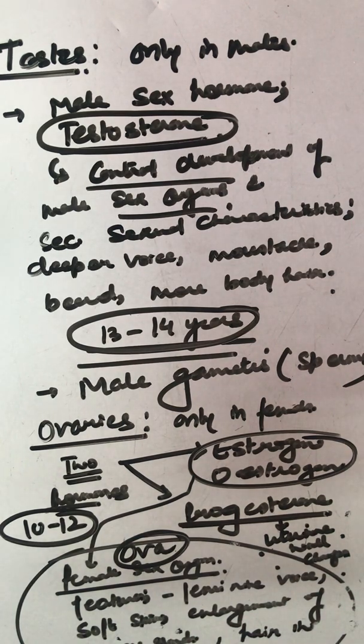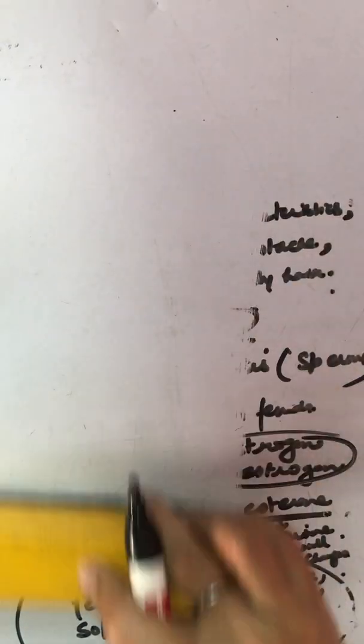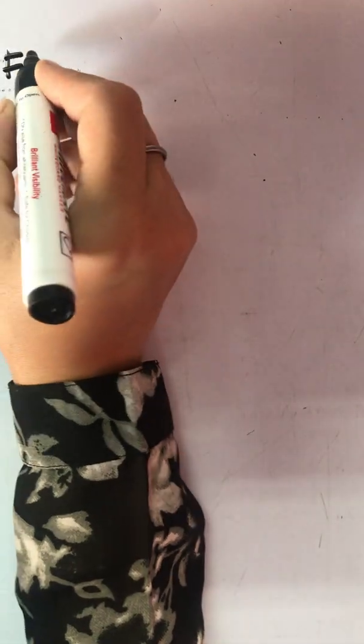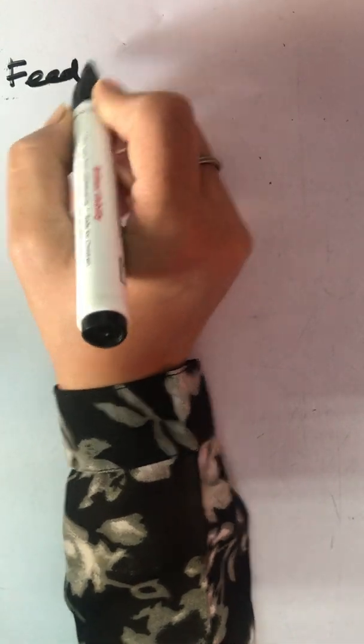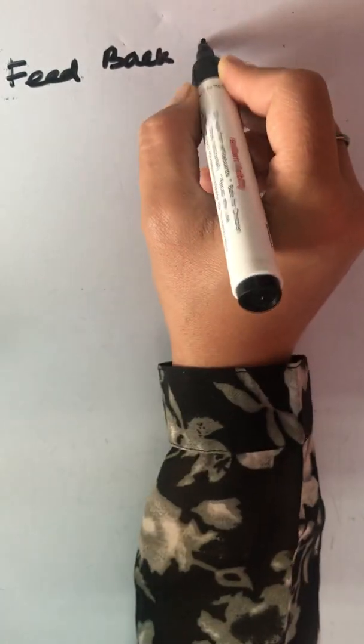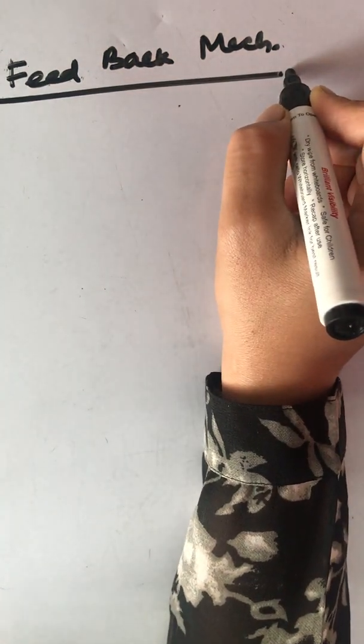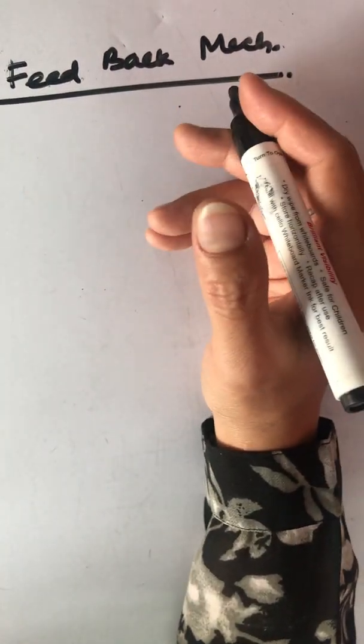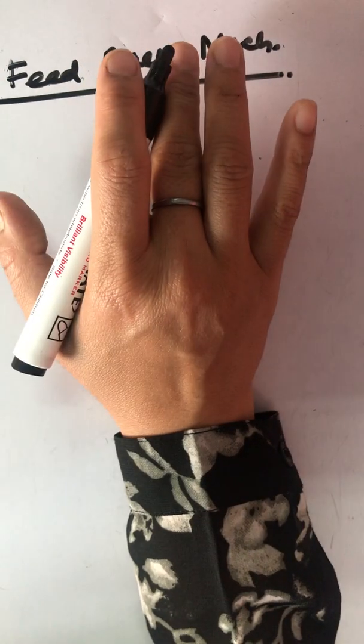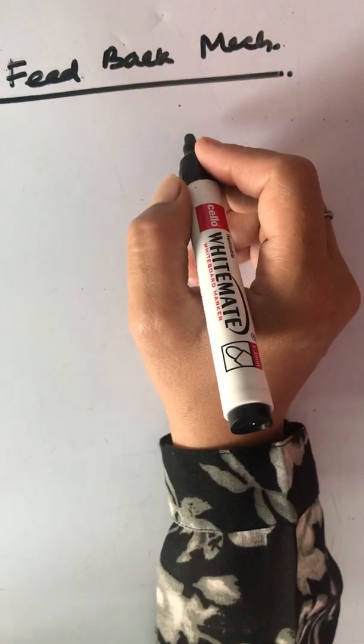Let's discuss what a feedback mechanism is. Feedback mechanism, also known as the stop back arrangement. What is feedback? The excess or deficiency of a hormone always has a bad effect on our body, right?